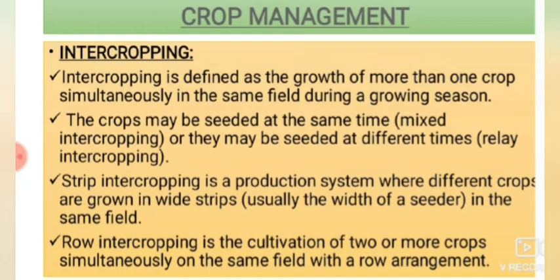And the next one is row intercropping, which is the cultivation of two or more crops simultaneously on the same field with a row arrangement. It means in two rows we are going to plant sugarcane, and in two other rows we are going to plant some other crop. Again, two rows of sugarcane, and the second crop is given in the rows other than sugarcane. That is nothing but row intercropping.